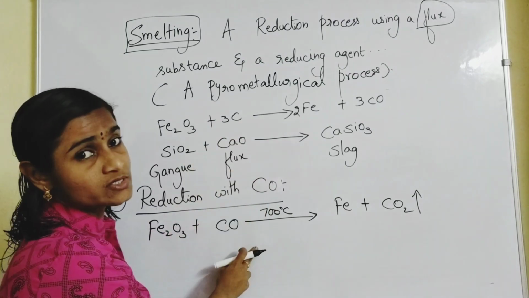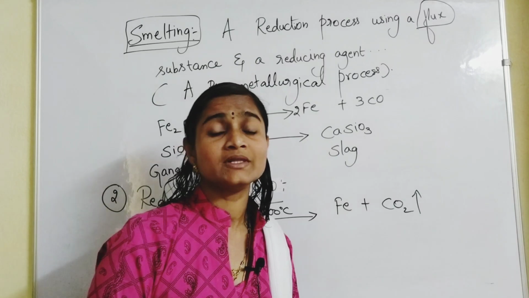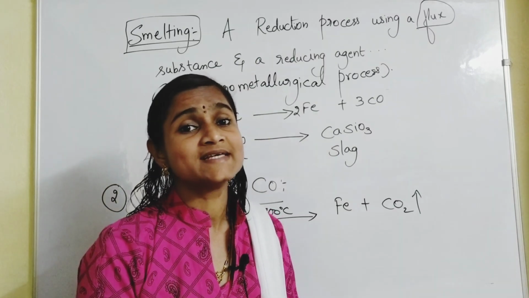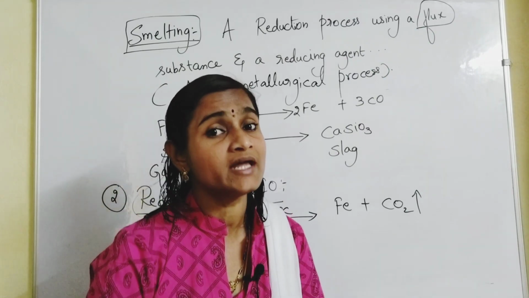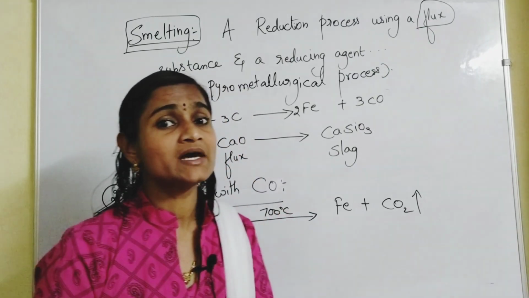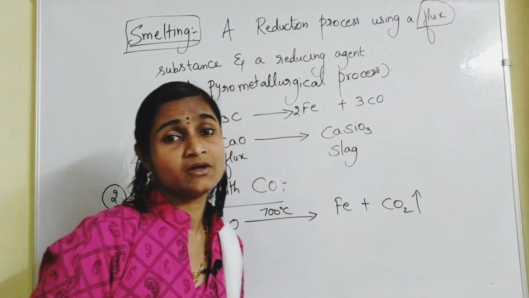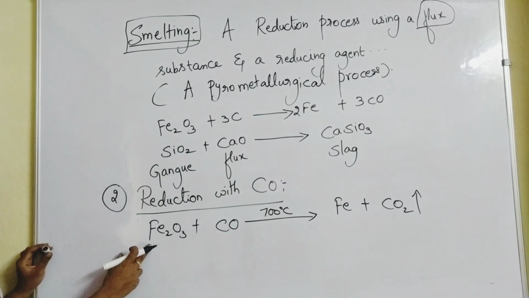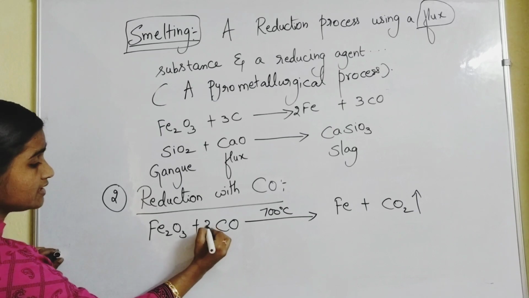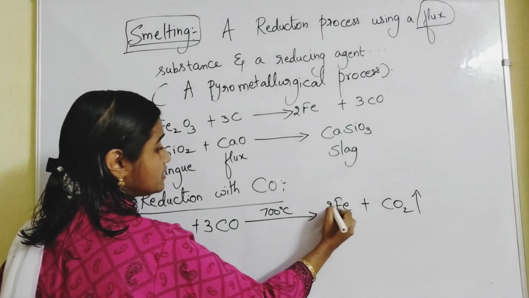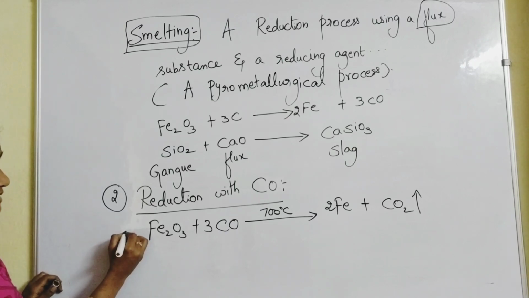Comparatively at low temperatures, CO can be used. And with the CO, the reactions can be more spontaneous and feasible also. Thermodynamically also, carbon monoxide can be used as the best reducing agent. So please remember, Fe2O3 plus CO. The balanced equation we should write, I think here 3CO and 2Fe. Right, children? And you can take even another example.